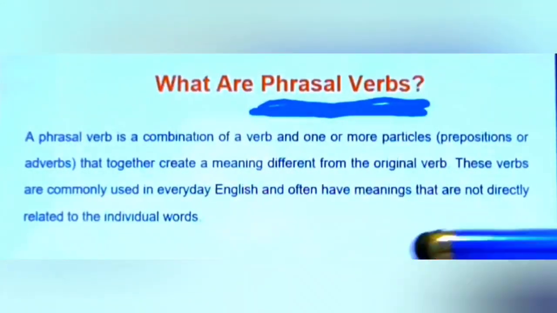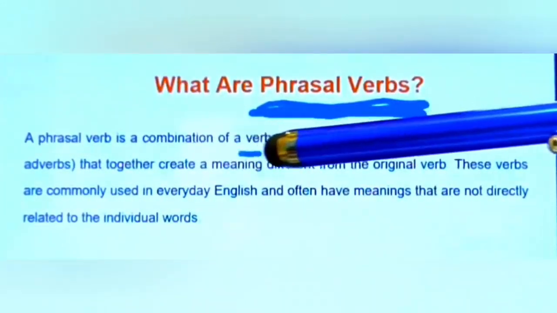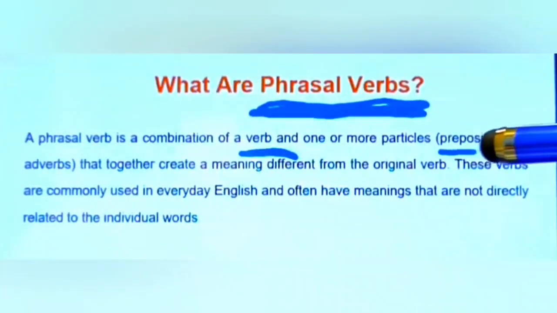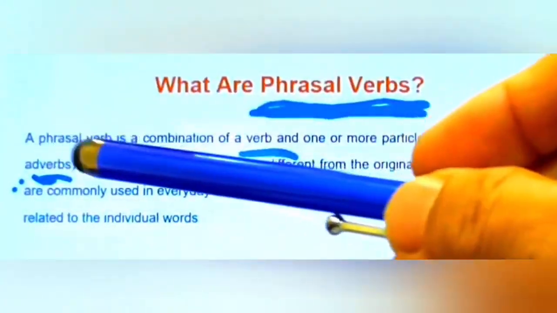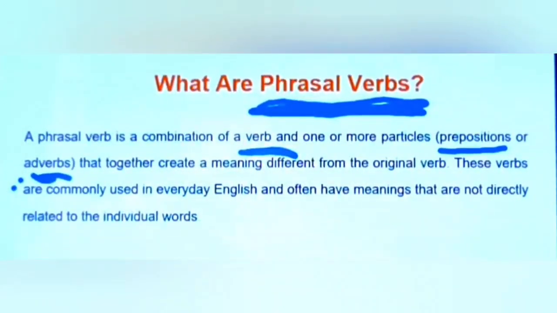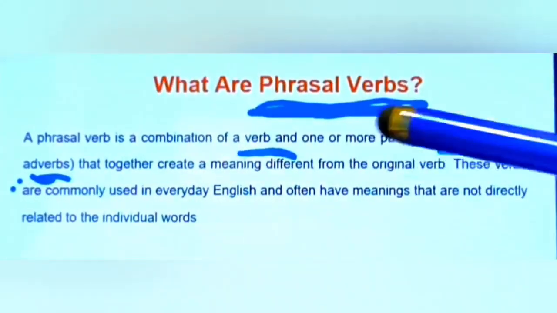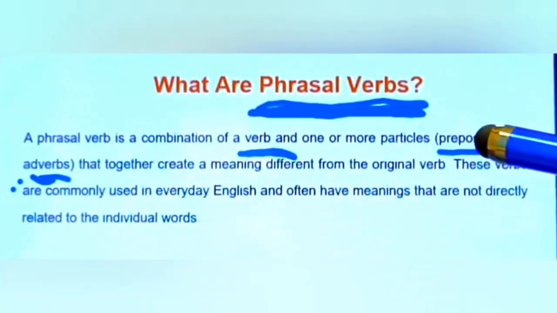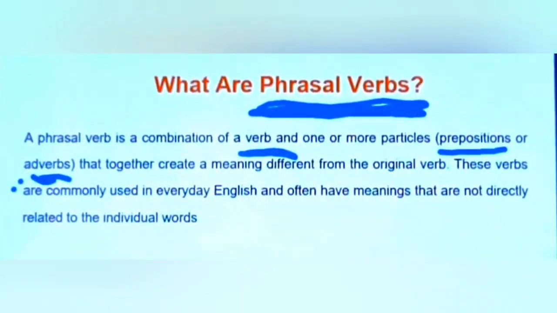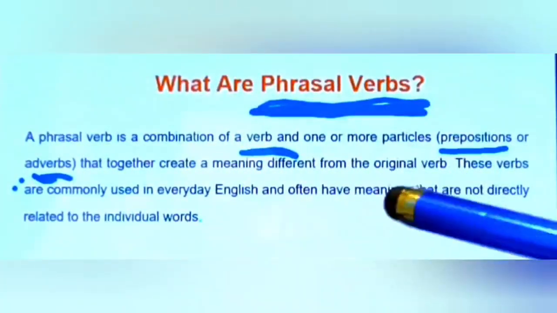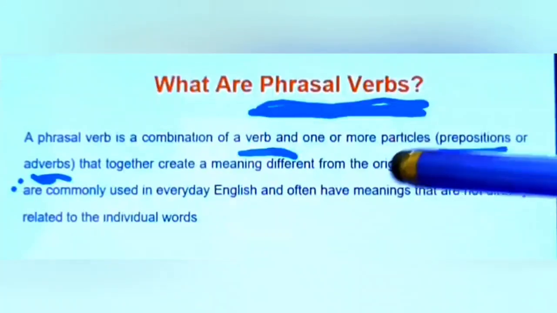A phrasal verb is a combination of verb and preposition or adverb. So a phrasal verb is a combination of a verb and one or more particles. It may be a preposition or maybe an adverb that together create a meaning different from the original verb.